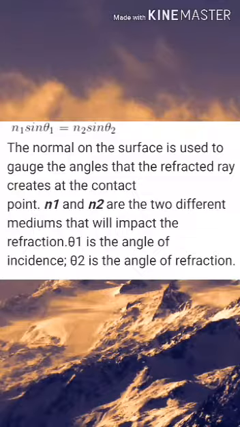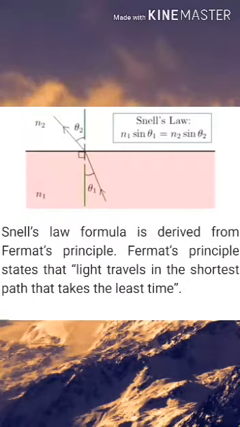The normal on the surface is used to gauge the angles that the refracted ray creates at the contact point. n1 and n2 are the two different mediums that will impact the refraction. Theta 1 is the angle of incidence, theta 2 is the angle of refraction. Then I have shown the image. Snell's law, n1 sin theta 1 equals n2 sin theta 2.